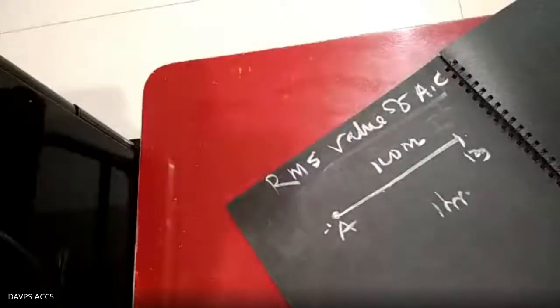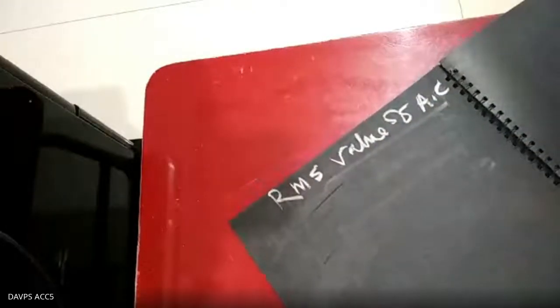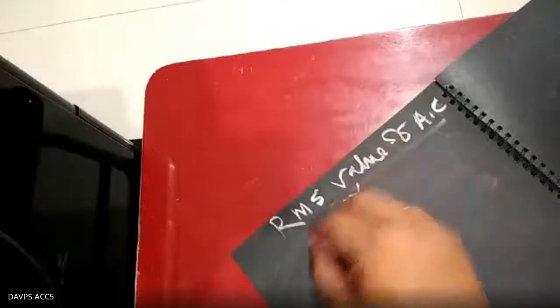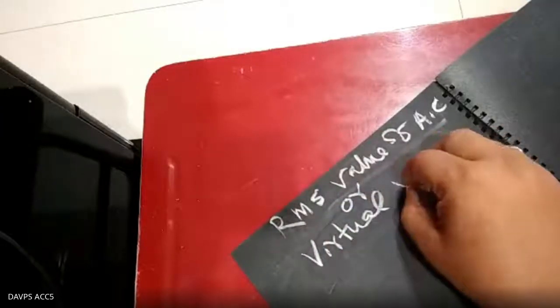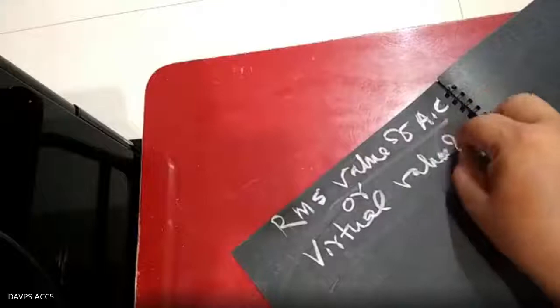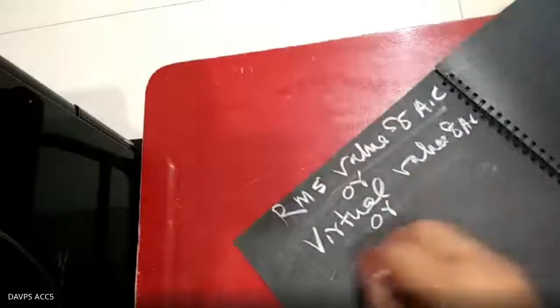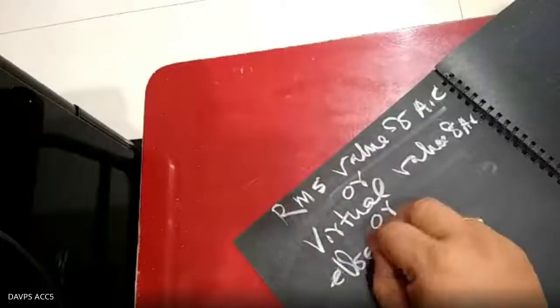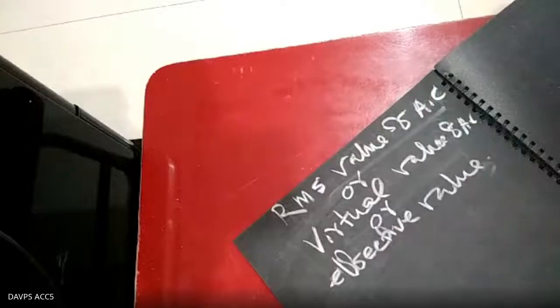So what is that RMS value? It is told as the virtual value of AC, or the effective value of AC, or the practical value of AC.